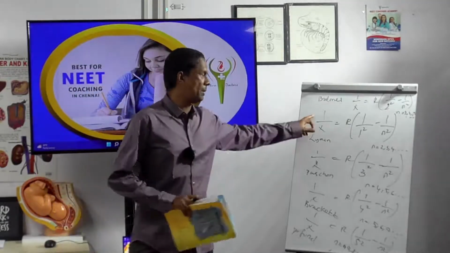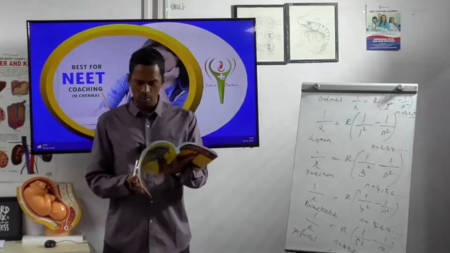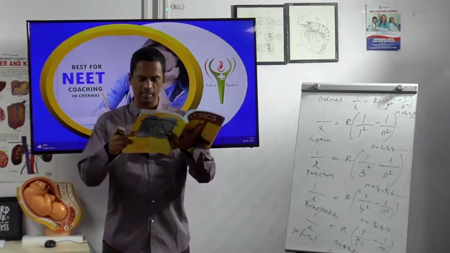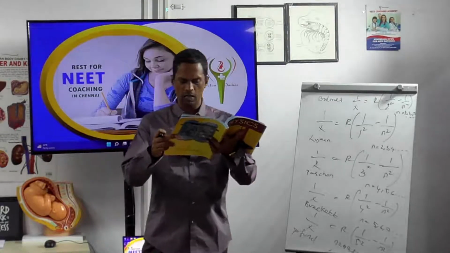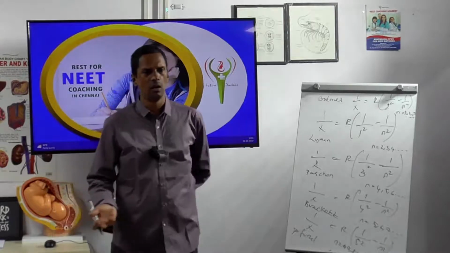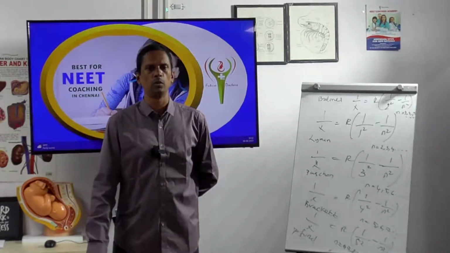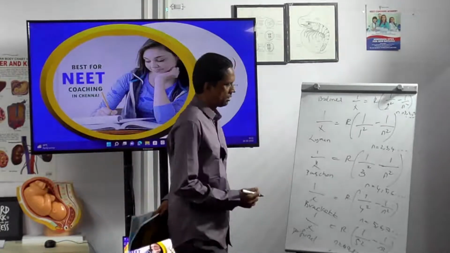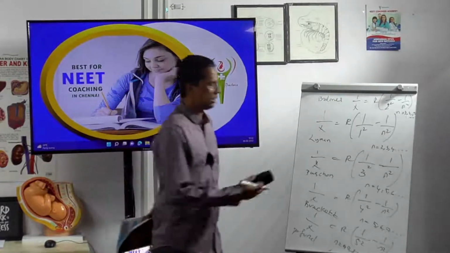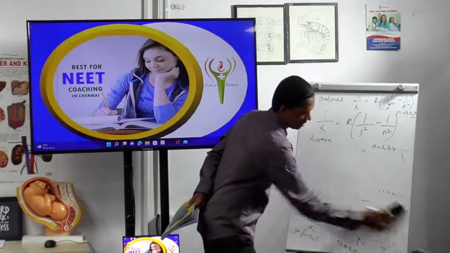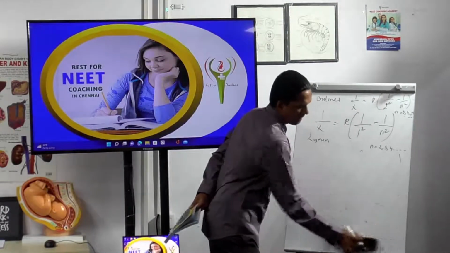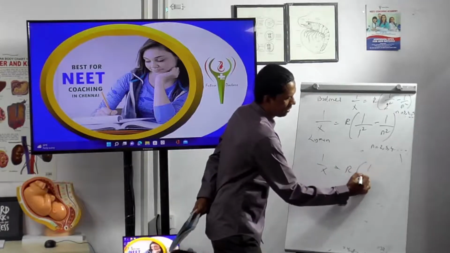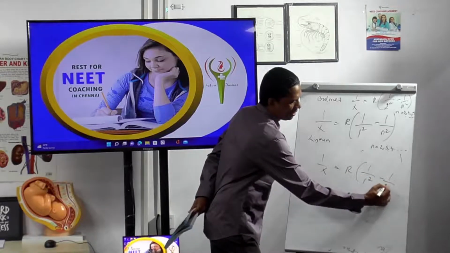So 1 by lambda is equal to 1.2 into 10 power 6 meter inverse. To get lambda, lambda is equal to the inverse of it. 1 by lambda is equal to R into 1 minus 1 by 2 square.